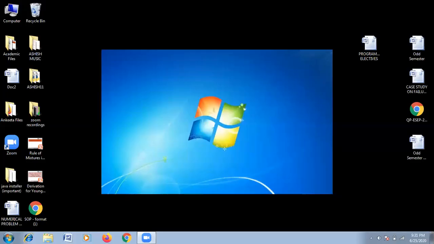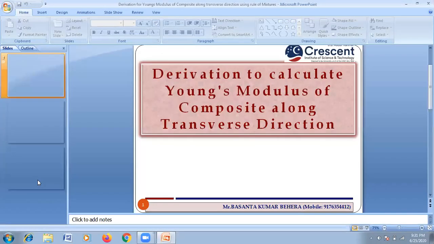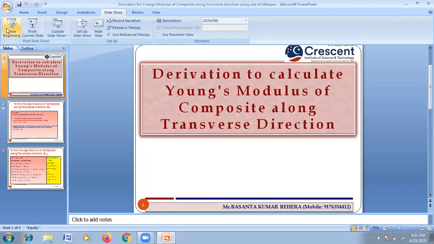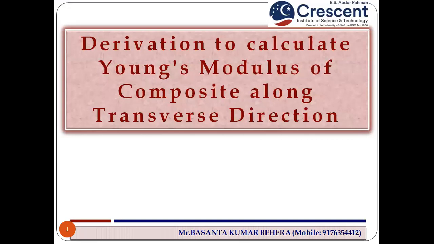Hello friends, today I'll tell you how to derive the Young's modulus of a composite along the transverse direction. If we know the volume fraction of matrix and volume fraction of fiber, then we can derive the expression to calculate Young's modulus of composite along the transverse direction.